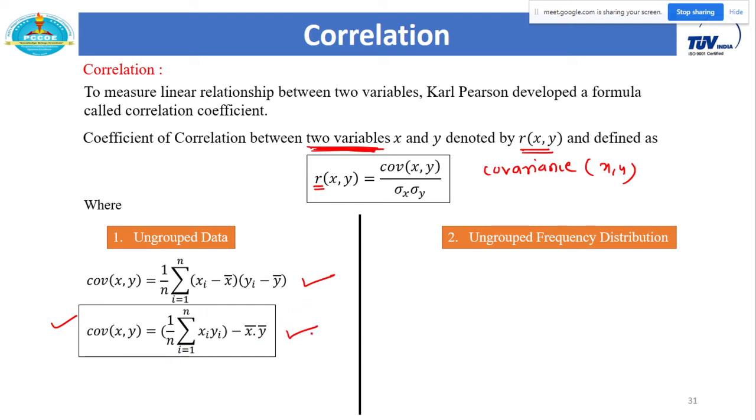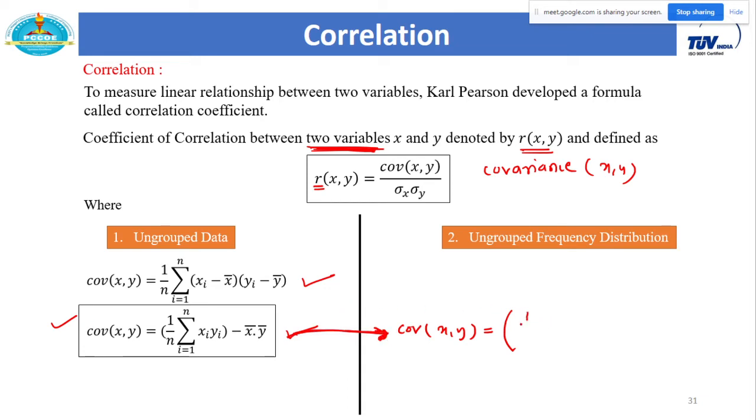Now, can anyone tell me what is the corresponding formula in a frequency distribution, or in the frequency domain? Just generalize this formula in terms of frequency distribution. Can anyone tell me the simplified formula?